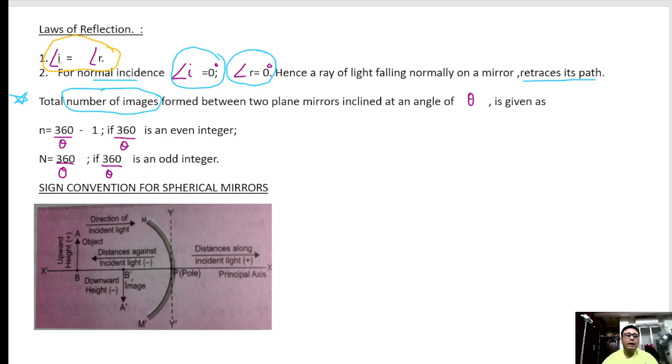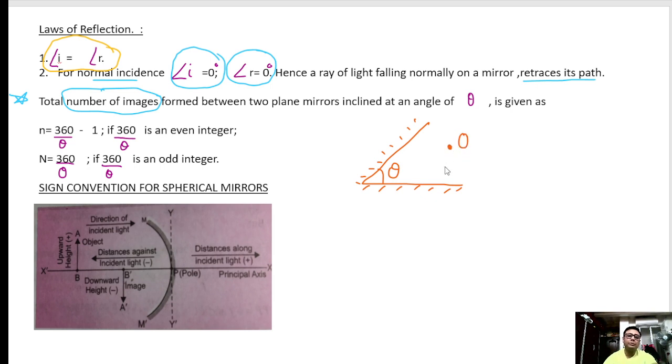Second, I want to show you, suppose there are two mirrors, this is mirror 1 and this is mirror 2, and they are inclined at an angle theta, and suppose here is a point object.